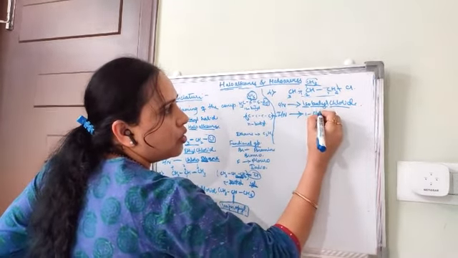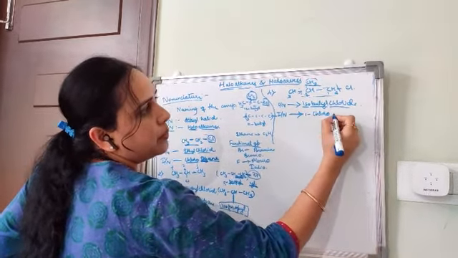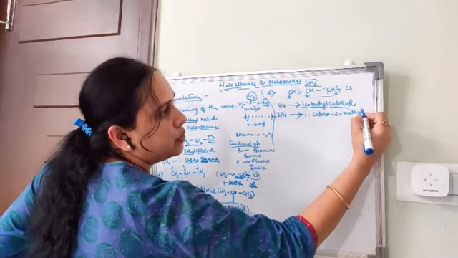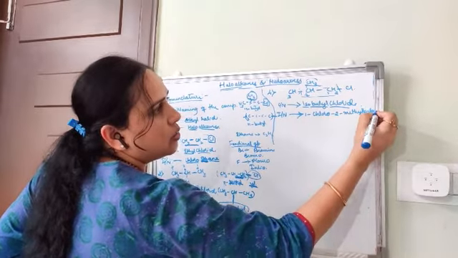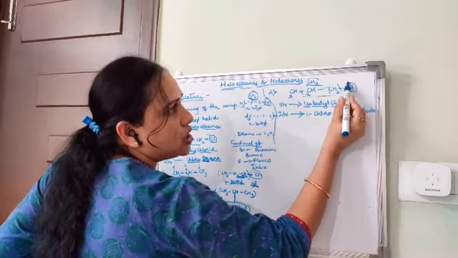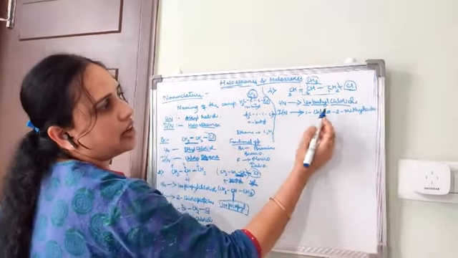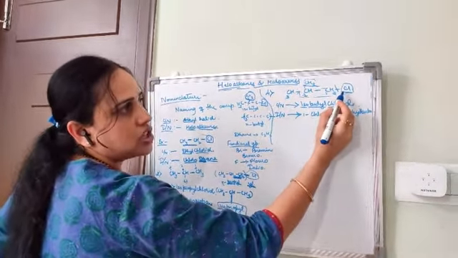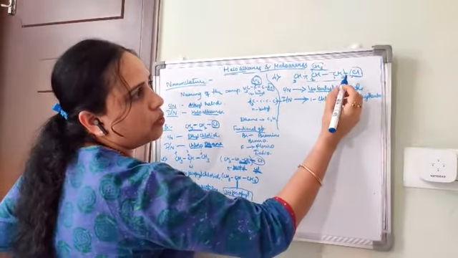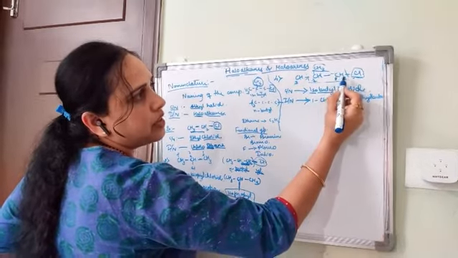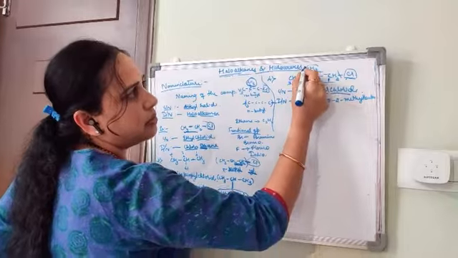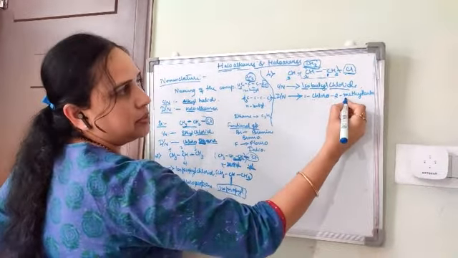1-chloro, 2-methyl, butane. 1-chloro, 2-methyl, butane. Because the functional group should be written first as a prefix. 1-chloro: at position 1 the functional group is present, and at the second carbon atom the methyl group is present.